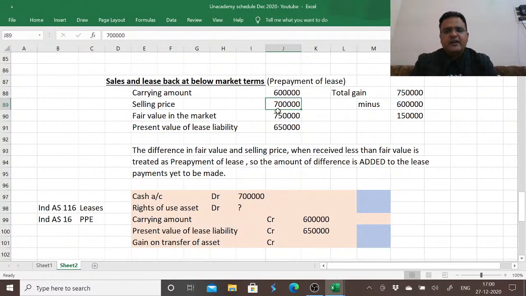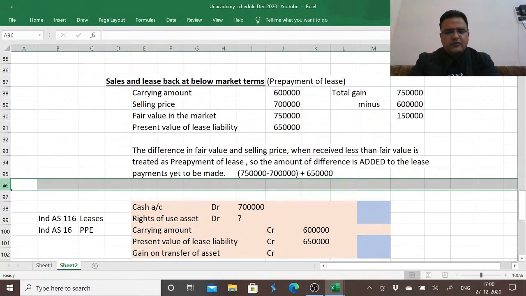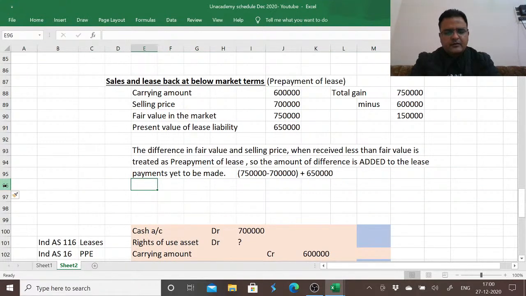So can we say that we have agreed to pay in total 7,50,000 minus 7 lakh plus 6,50,000 as the present value of lease liability to lease back the asset?